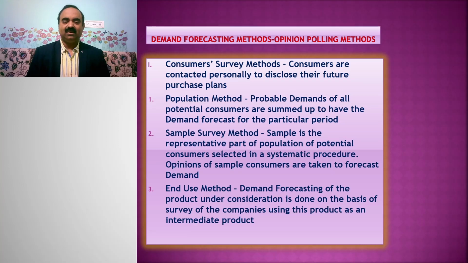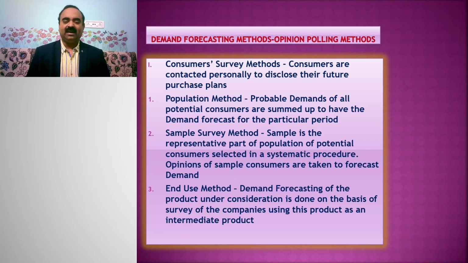Population method, 2. Sample survey method, and 3. End use method. 1. Population method. This method is also known as complete enumeration method. Under this method, probable demands of all potential consumers are summed up to get the demand forecast for the particular period.